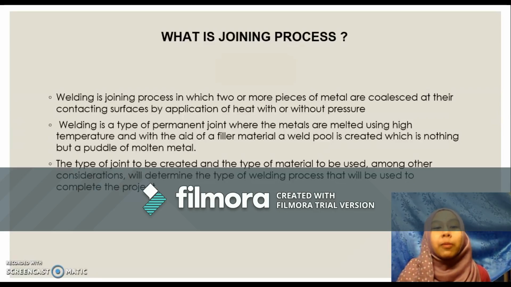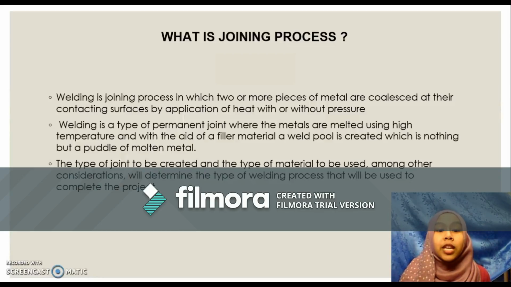Alright, what is a joining process? Welding is a joining process in which two or more pieces of metal are coalesced at their contacting surfaces by the application of heat with or without pressure. Welding is a type of permanent joint where the metals are melted using high temperature and with the aid of filler materials. A weld pool is created, which is nothing but a puddle of molten metal.